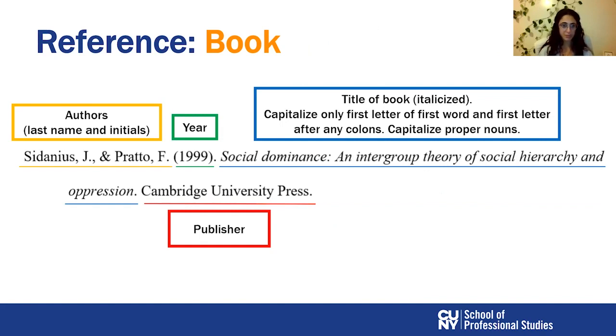So the difference between a book and a journal article is that the book's title is italicized. The journal article title is not italicized. It's the journal's name that is italicized.